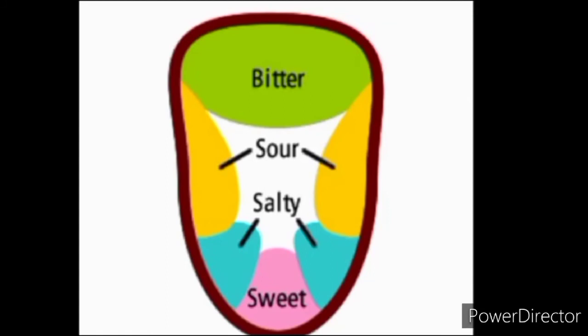Now children, this is a picture of a tongue in which location of the taste buds are shown. So taste buds present on the tongue can detect 4 basic tastes: salty, sour, sweet and bitter. These tastes can be identified in different areas on the surface of the tongue, which is shown in the figure. So you have to draw this figure in this answer.